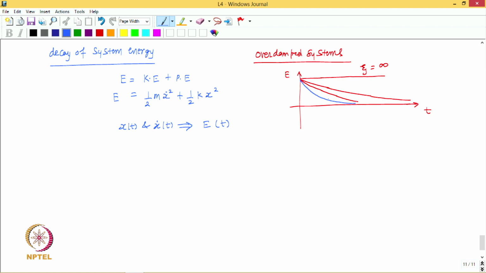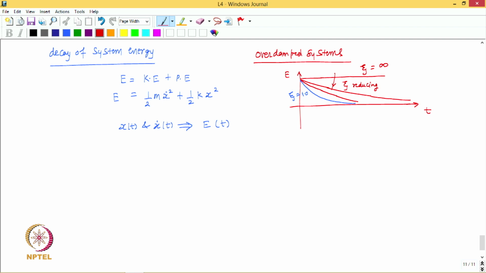This is when the damping factor is equal to 1, when the system is critically damped. The rate of decay of energy would be maximum for a critically damped system, right. So, this is nothing but zeta reducing, zeta is reducing in this direction, right.